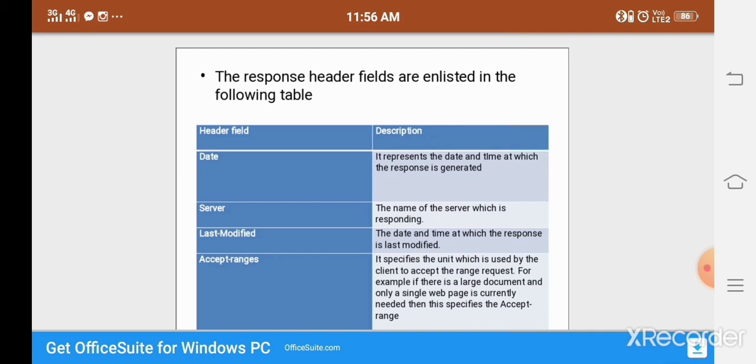The third one is last modified, which is the date and time of the previous modification of the response. The next one is accept ranges, which is used by the client to accept range requests for a large amount of data. For example, when a document has only a single web page, we respond within the specific accept ranges.